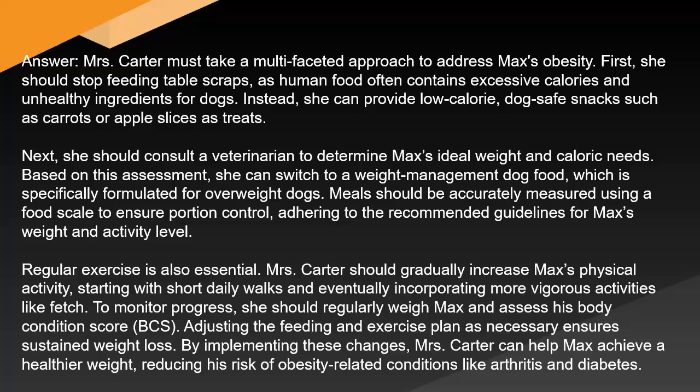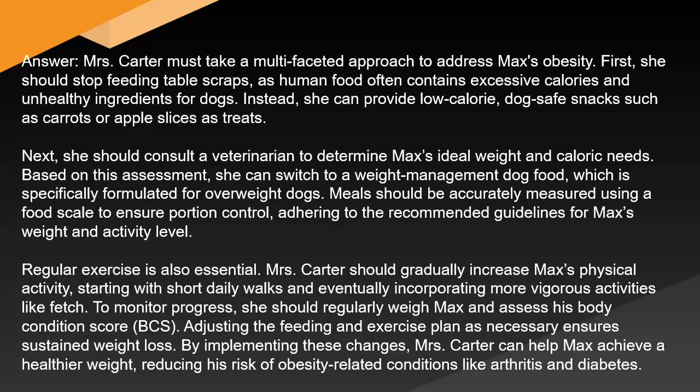Next, she should consult a veterinarian to determine Max's ideal weight and caloric needs. Based on this assessment, she can switch to a weight management dog food, which is specifically formulated for overweight dogs. Meals should be accurately measured using a food scale to ensure portion control, adhering to the recommended guidelines for Max's weight and activity level. Regular exercise is also essential.